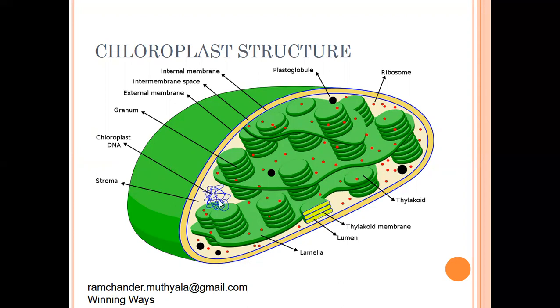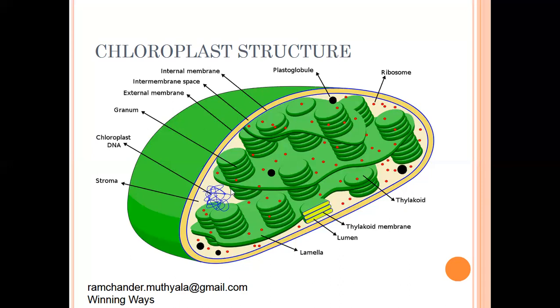That DNA is called the extranuclear genome, also called chloroplast DNA, because it is the extranuclear genome present in the chloroplast. Since chloroplast DNA is present, the chloroplast is self-replicable, and it controls all the organelle's activities.